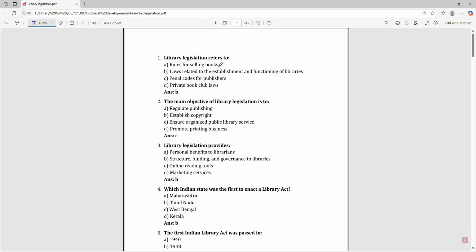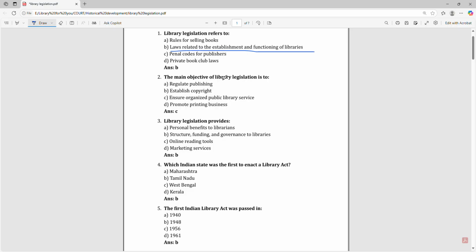Library legislation refers to laws related to the establishment and functioning of the library. The main objective of library legislation is to ensure organized public library service. Library legislation provides structure, funding, and governance to libraries.